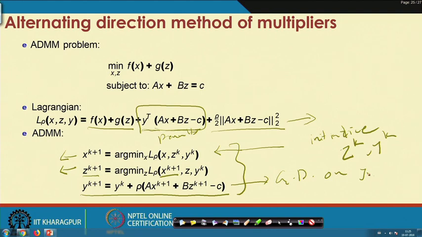We will see why it is not trivial to derive this algorithm. You have to actually prove the convergence of this algorithm, and we will also see how this algorithm can be used to solve a machine learning optimization problem in a distributed manner, in the second part of this talk.